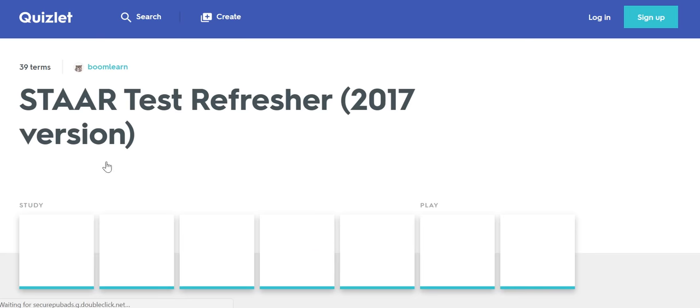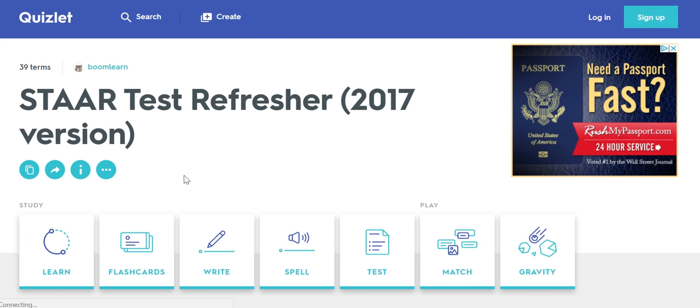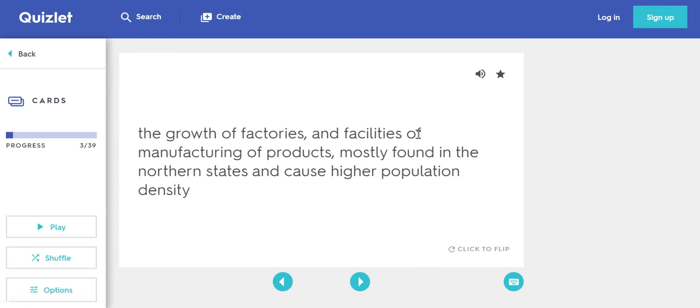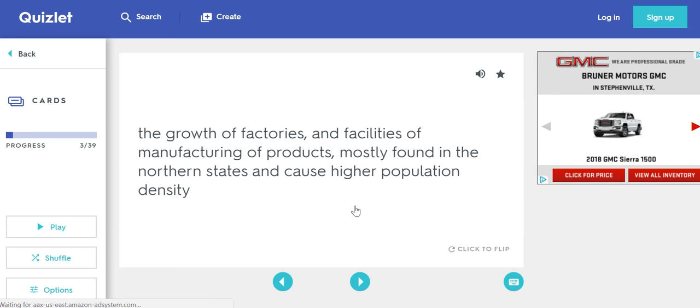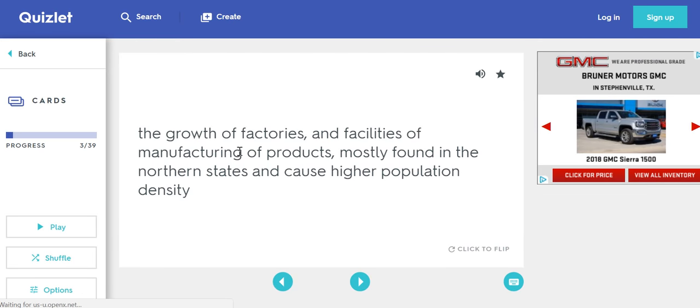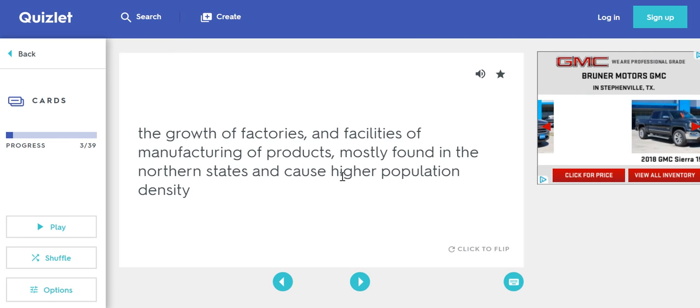Let's go back. That's the Learn thing we just did. Here's the one that you may end up using most of all. It's flashcards. This one is great for studying, and especially good on your phone. If you get the app, you can use your phone to look through these. So you see that there are 39 different cards. I took the 40-some odd questions and made them into 39 topics on Quizlet for last year's test.